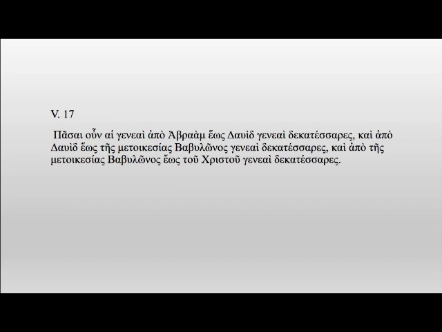Verse 17. Then all the generations from Abraham until David, 14 generations, and from David until the deportation to Babylon, 14 generations, and from the deportation to Babylon until Christ, 14 generations.